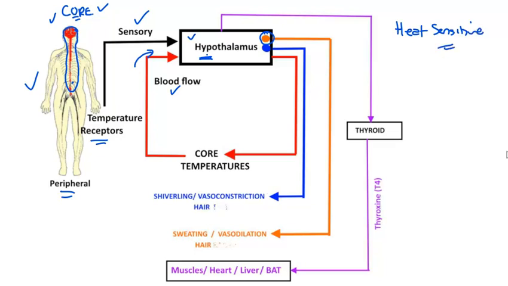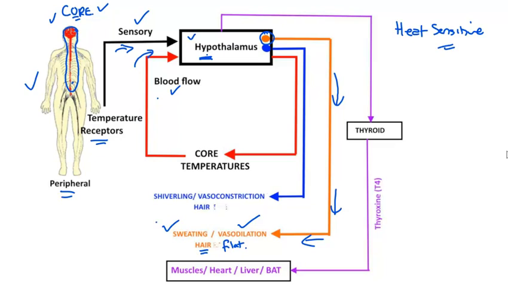This is the one which will respond to high blood temperatures or input of high temperatures from the sensory input. So it recognizes that you are hot, and the response, which will then be created usually through the autonomic nervous system, is that of sweating and vasodilation. And also our hair is likely to lie flat on our skin where we have its presence.